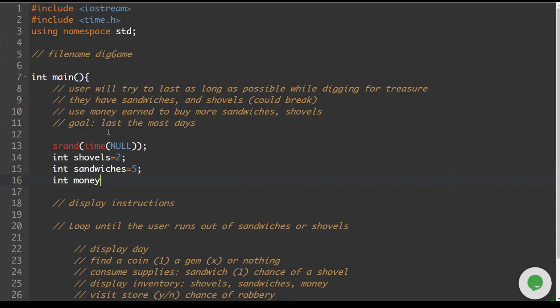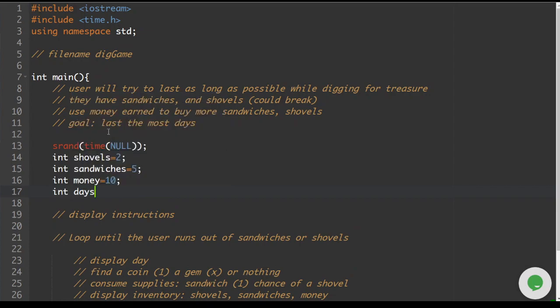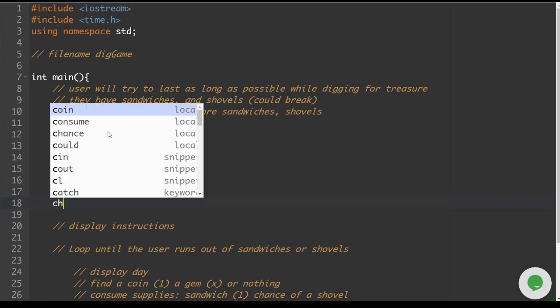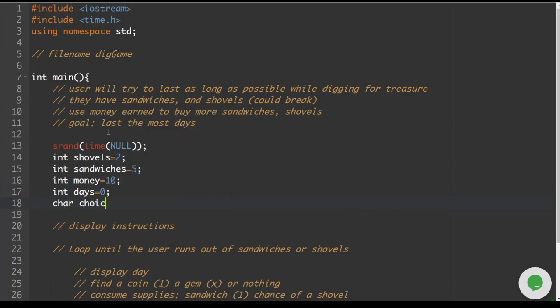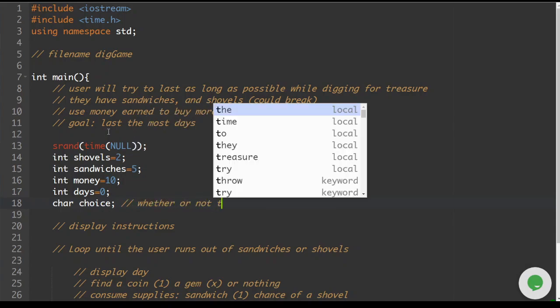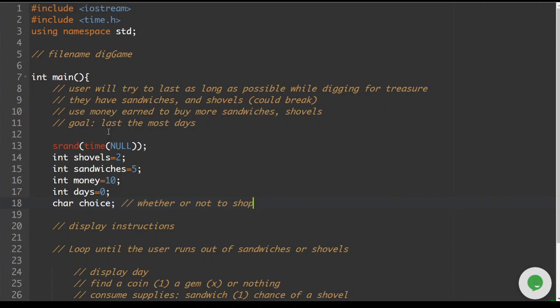Int money, we'll have 10 coins at the beginning. Int days, we will start at 0 days before the first loop begins, and then we're going to have a character for the choice, and this is going to be whether or not to shop.